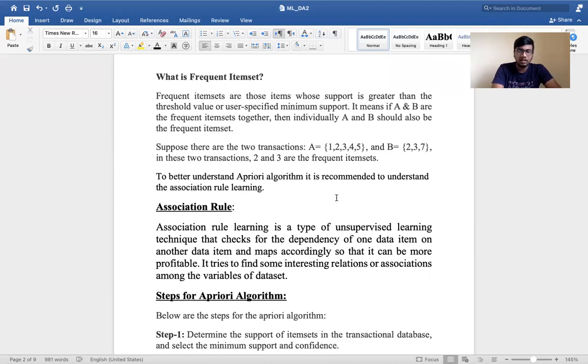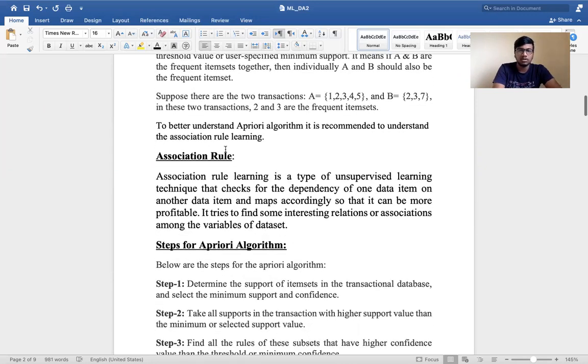To better understand the apriori algorithm, it is recommended to understand association rule mining first. So we'll be discussing what an association rule is. Association rule learning is a type of unsupervised learning technique that checks for the dependency of one data item on another data item, and it also maps accordingly so that it can be more profitable. It tries to find some interesting relations or associations among the variables of data sets.